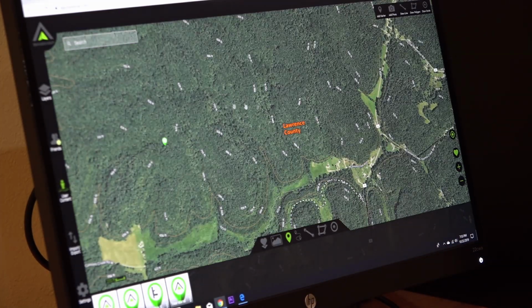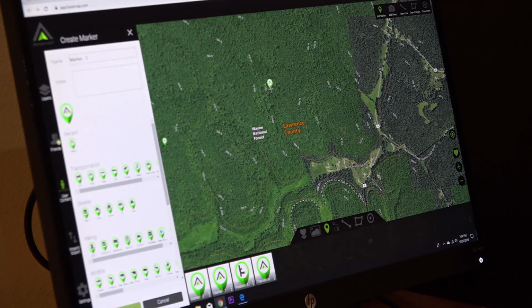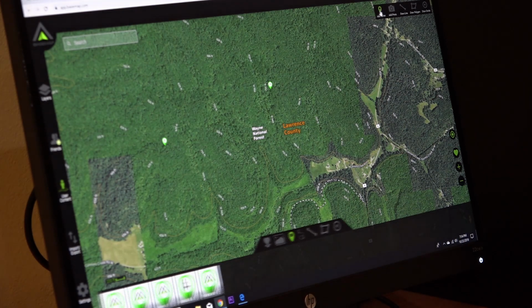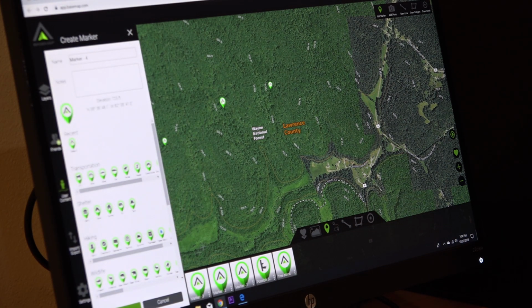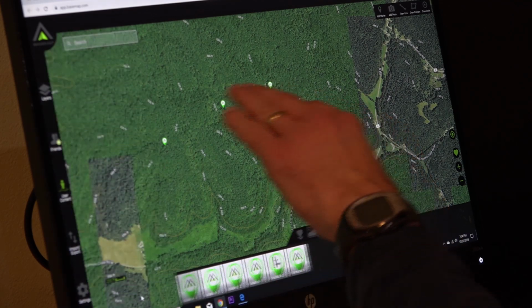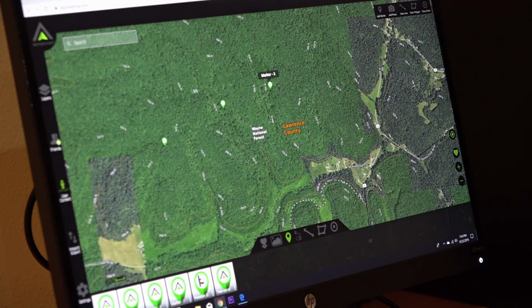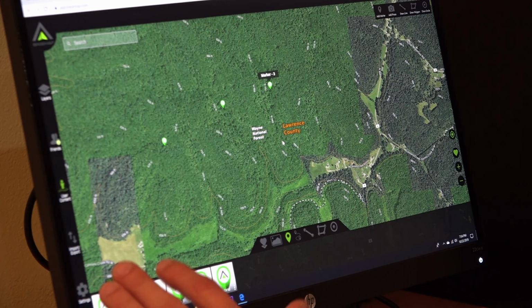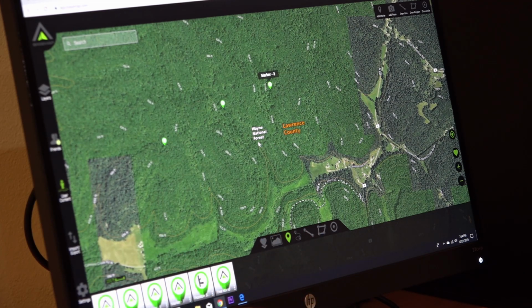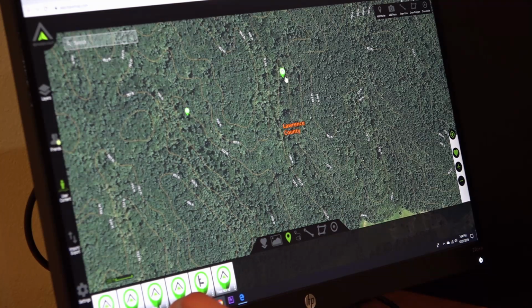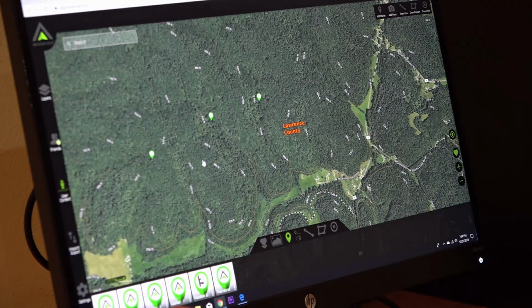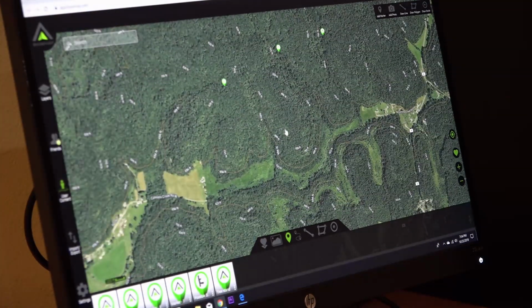So realistically, I could say to myself, I actually want to check out each of these, the tops of these draws for a morning, to see if there's any kind of bedding going on there. If I got a chance to scout that out, I will. That's something I'd rather do early in the season. But if I'm going in blind, like this actual hunt, then I'll probably want to just get up in there in the morning in the dark and pick out the best spot I can. And maybe the first sit would be an observation sit, or I might even get a deer. You just never know.